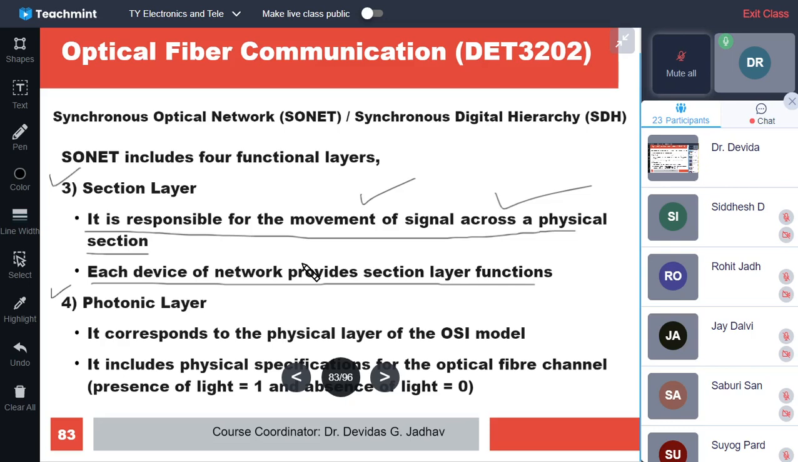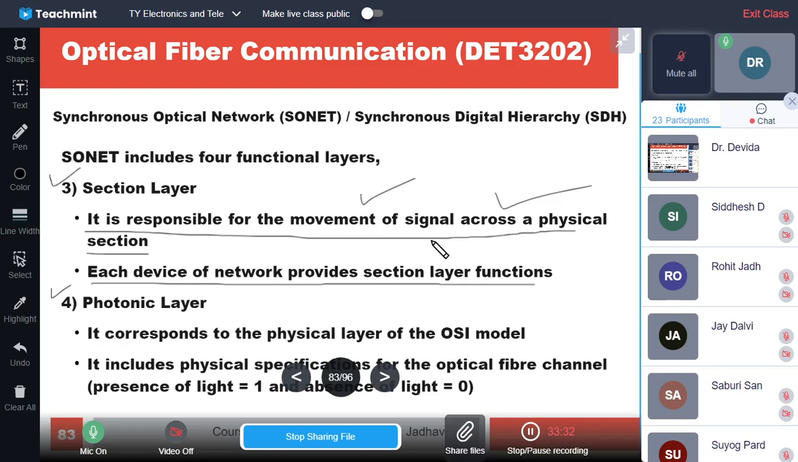The line layer is also responsible for movement of the signal across the physical section, but that physical section is from one MUX to another MUX, whereas this physical section is from one device to another device. So that is the difference. It is responsible for movement of the signal across the physical section, but now this is handled by the device, because the neighboring devices are communicating with each other.